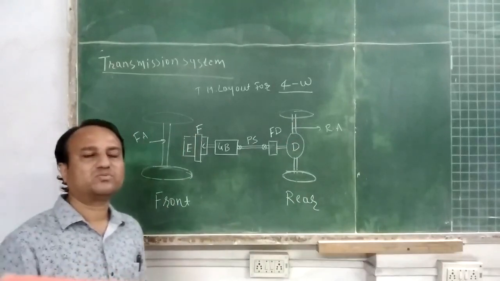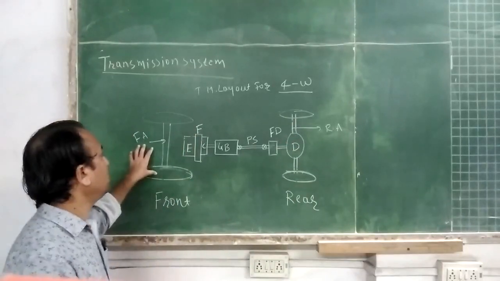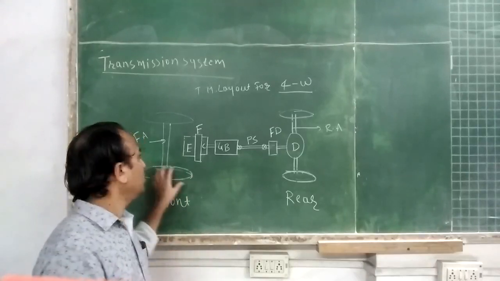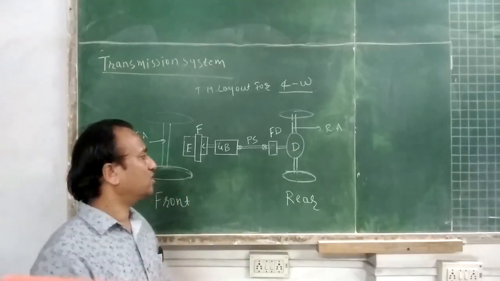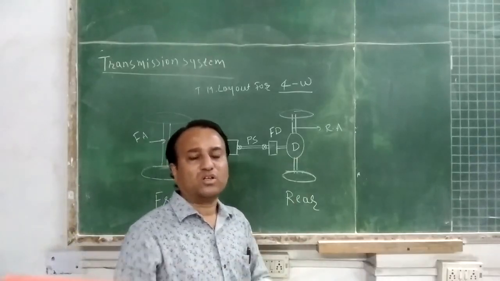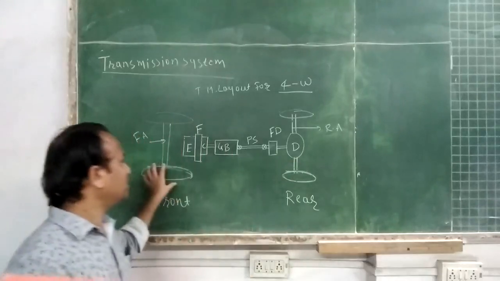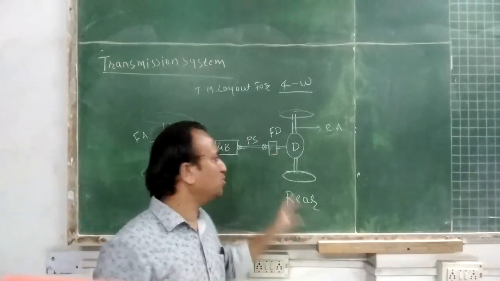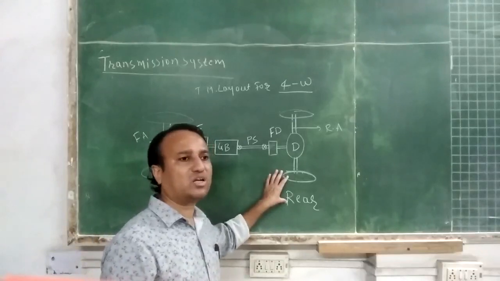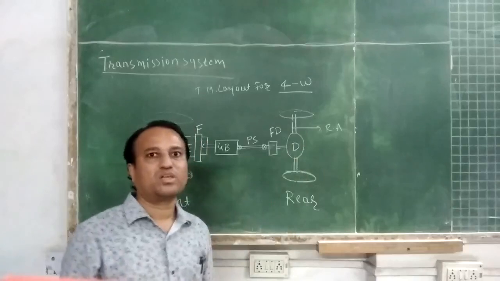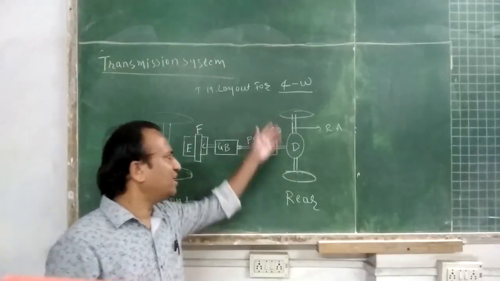It depends on whether the vehicle is front wheel driven or rear wheel driven. Suppose rear wheel drive is incorporated, then engine power is transmitted to the rear axle